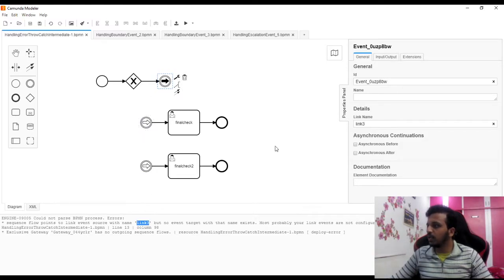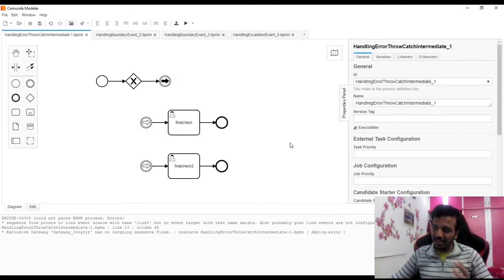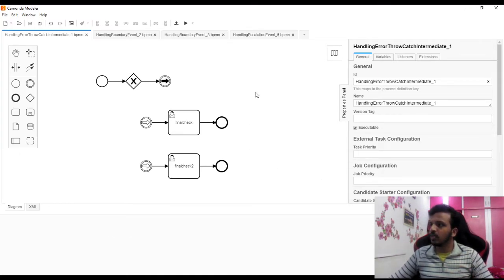So what we can do here, one more thing, suppose here I forgot everything. Now here nothing is there, here also nothing is there. So what will happen? Let's deploy, and there we are going to try to understand one more concept. Let's clear this. Now this error we are not going to get because we are not able to deploy itself. So definitely we are going to get the compile time error, or we can say before deployment itself.